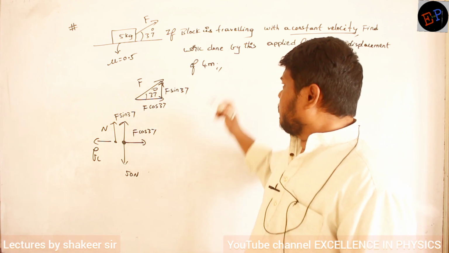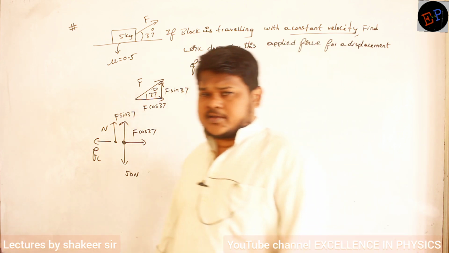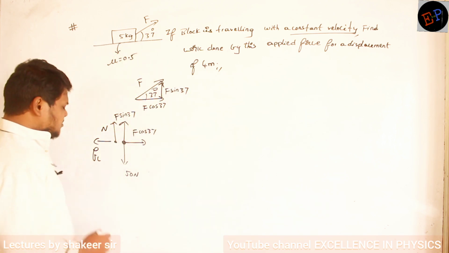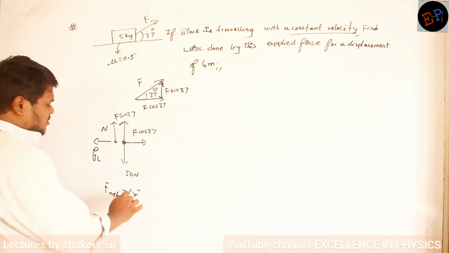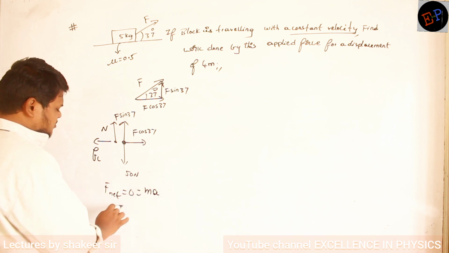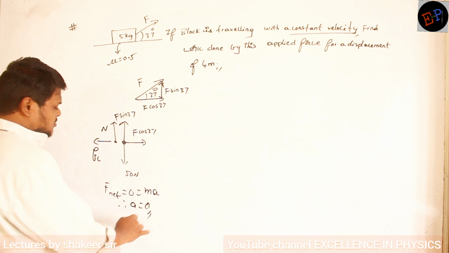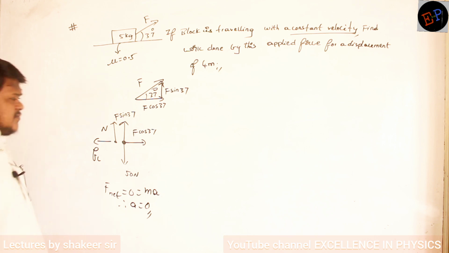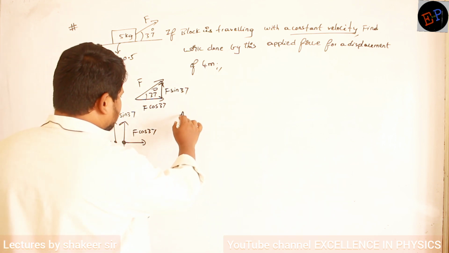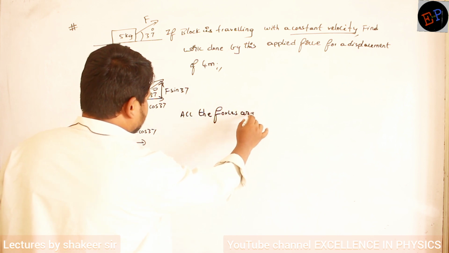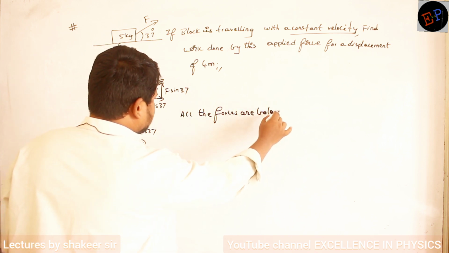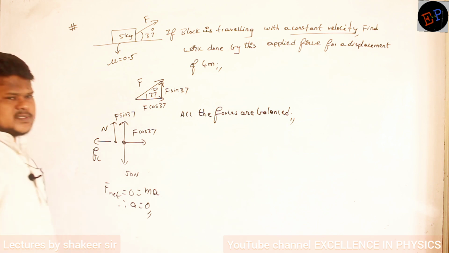Now velocity is constant. Velocity is constant means what? Net force is 0. Net force formula, mass into acceleration, is 0. So therefore I say acceleration is also 0. So acceleration will become 0 when all the forces are balanced. Then in this condition only, you can say net force is 0.